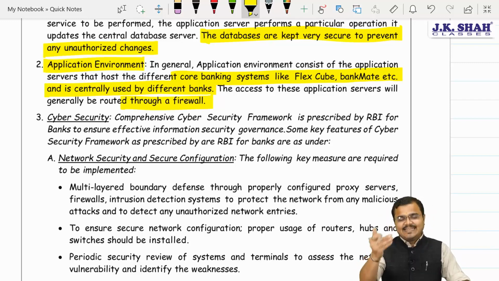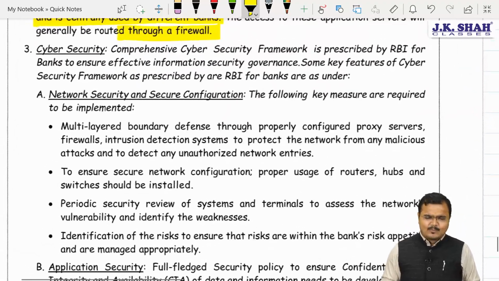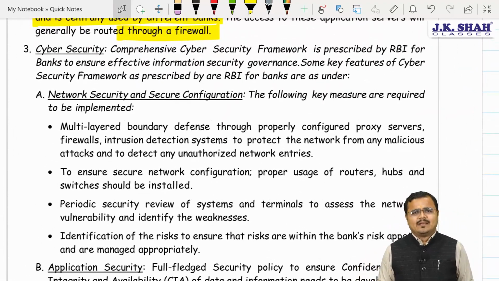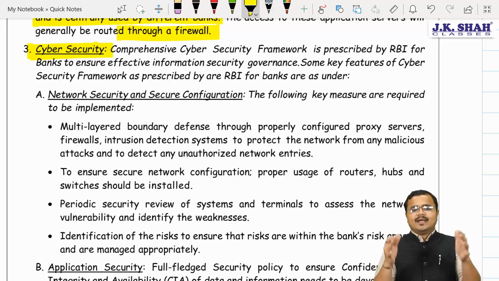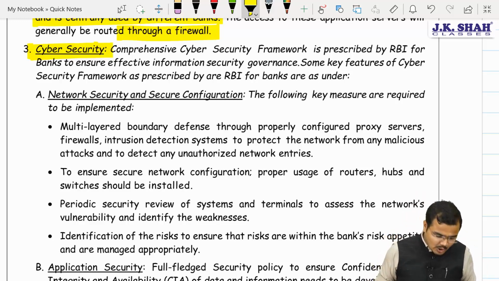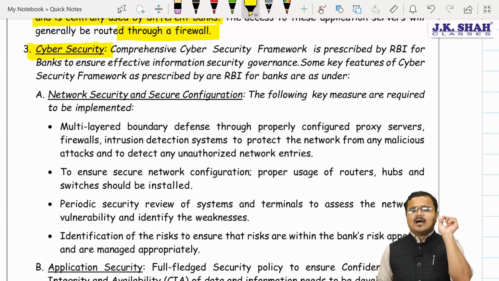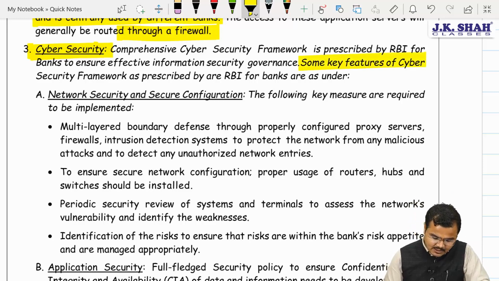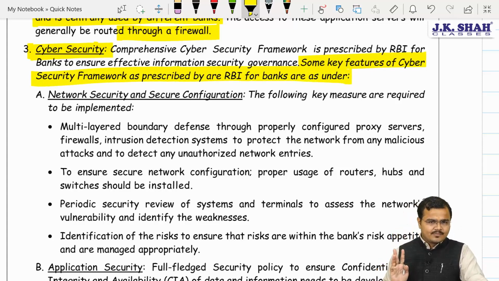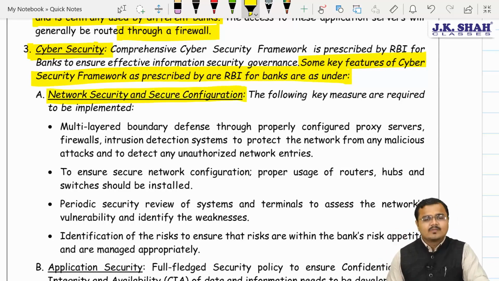The amendment is point number 3. Now in point number 3, what they actually did is they just changed the text a little bit and re-implemented it for us. They said there is a need for what? Cyber security, because we know, chartered, that the core banking system is purely operating through what? Sir, it's purely operating through the internet only, and thereby a very strong amount of safety and security standards must be implemented. Yes or no? Yes sir. Some of the key features of the cyber security framework prescribed by RBI are divided into 2 parts. First is network security. Yes sir. And second is application security.